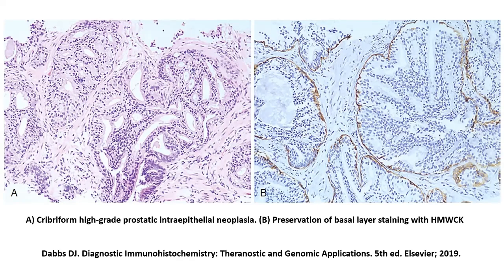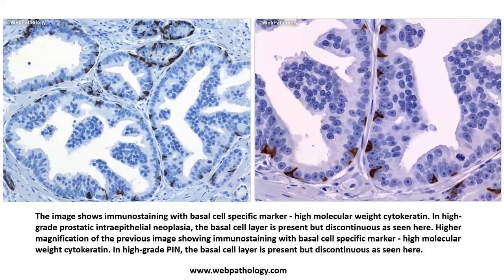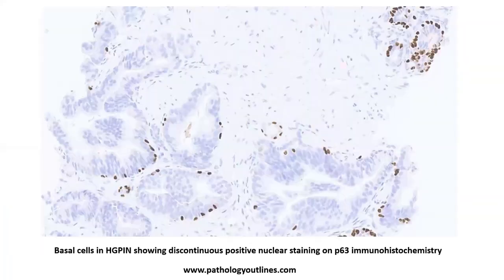Remember that the basal cells in the case of high-grade prostatic intraepithelial neoplasia need not be uniformly present throughout around the gland. They could be patchy and still it would classify as a HGPIN gland. Like in these particular cases, you see that these high-grade prostatic intraepithelial neoplastic glands, you can make them out by the very prominent nucleolus within the cells, are still showing some amount of patchy expression of the high molecular weight keratin. And that is enough to call it a non-adenocarcinomatous gland. So this is just a HGPIN.